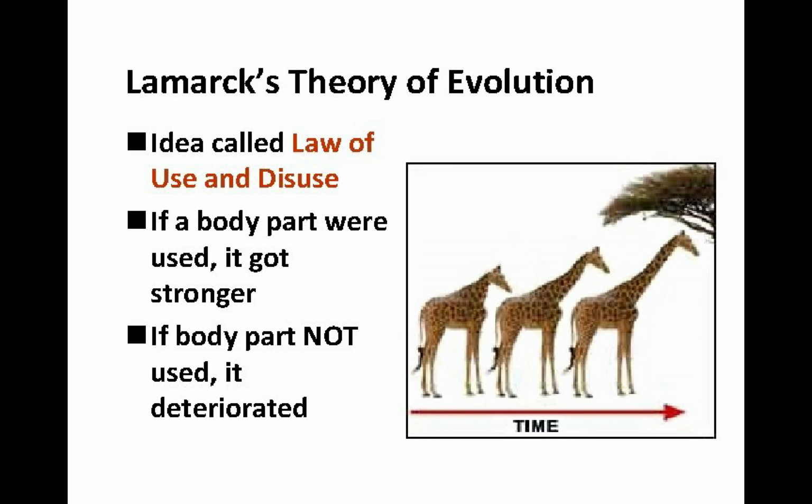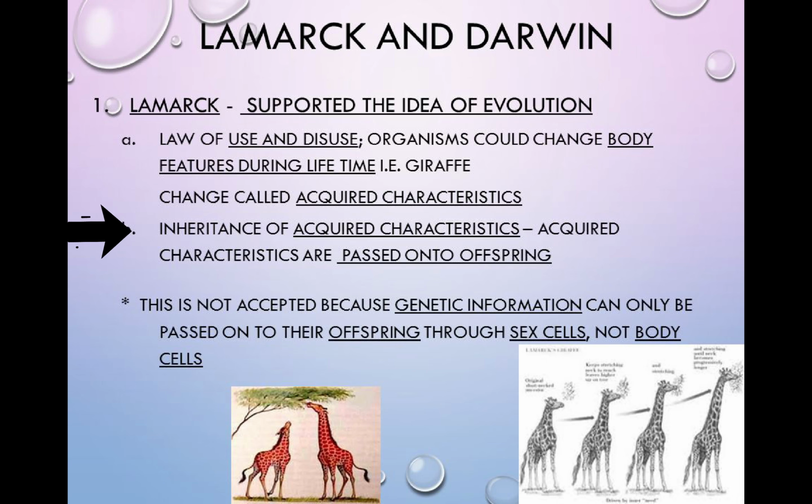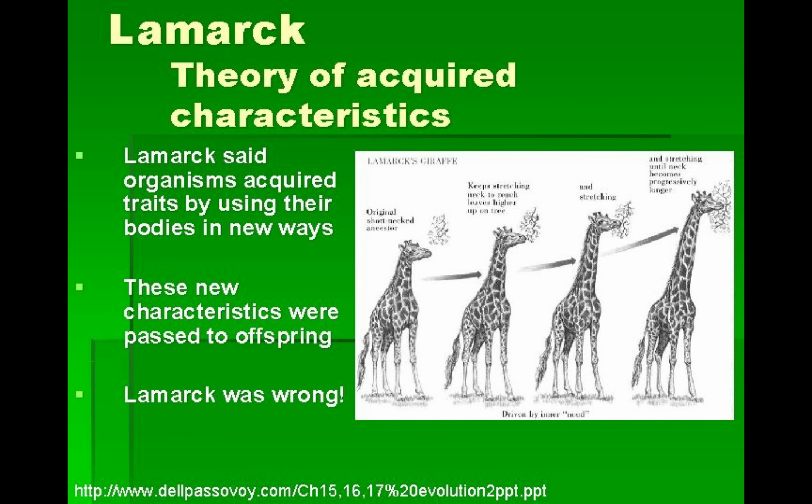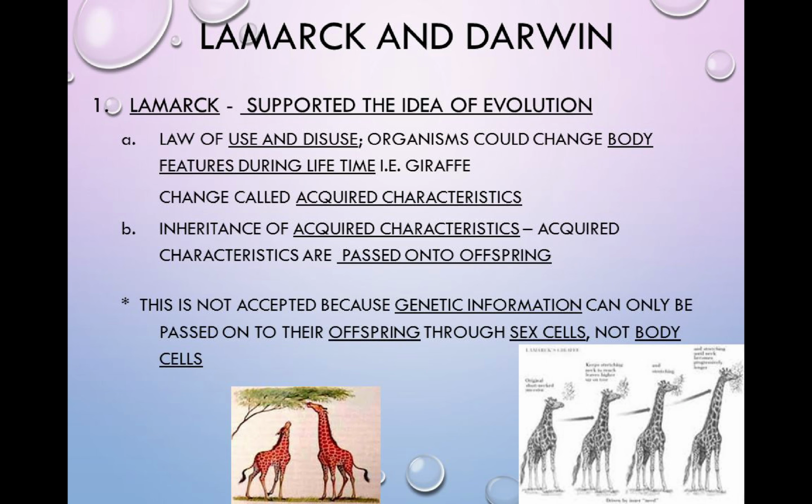Lamarck's theory was also based on another idea, and that idea was that organisms undergo certain changes during their lifetime, and these changes are then inherited by their offspring, right? In other words, in order to adapt to their environment, what happened? He said that the organisms had to change in some way in order to survive in their environment. And if they have changed, these changes that they have encountered during their lifetime will then be inherited by their offspring.